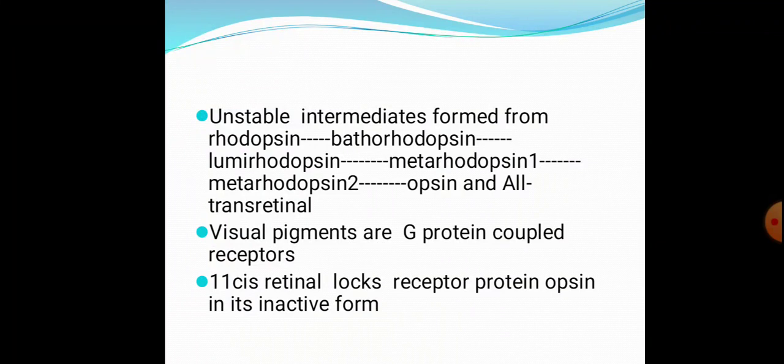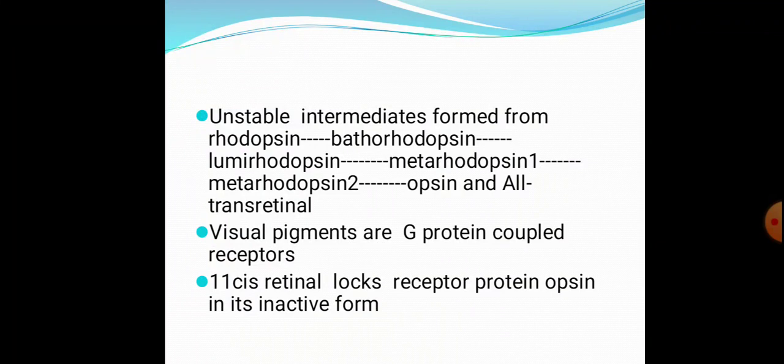The visual pigments are G protein coupled receptors, and the 11-cis retinal locks the receptor protein opsin in its inactive form. It is the 11-cis retinal which locks the protein opsin in the inactive form.